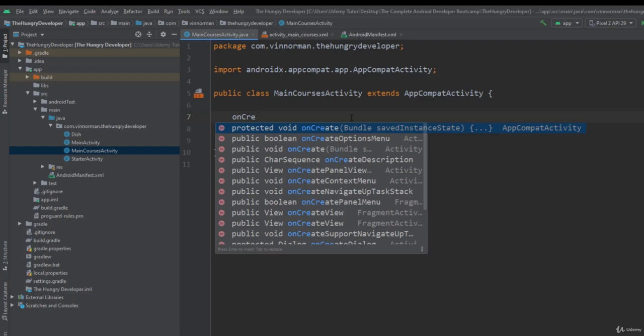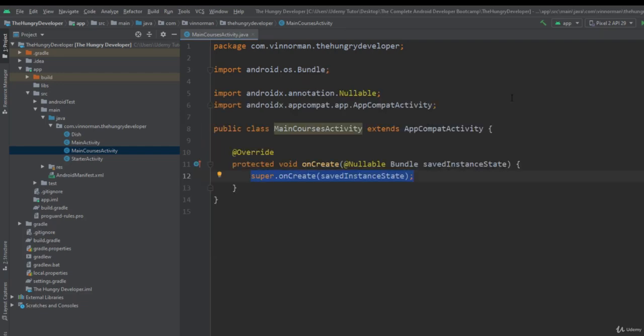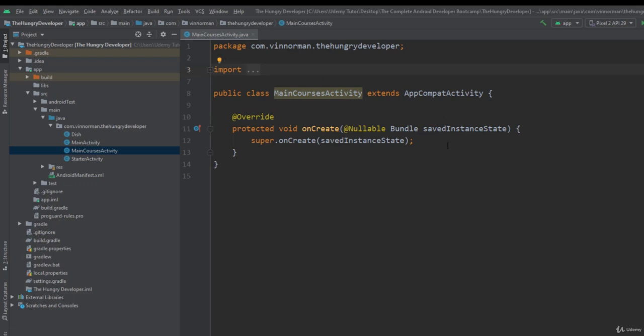So autocomplete that one. And as you can see, it takes care of bringing in that method, doing the override thing that we'll learn about more when we do inheritance, and it takes care of some more imports for us. We can actually minimize the import block. Okay, good. We'll leave the super.onCreate line.